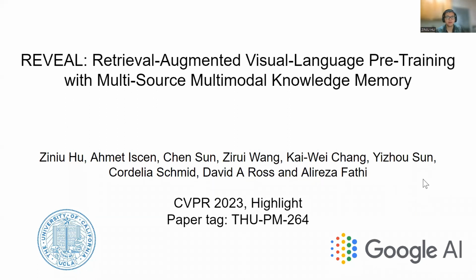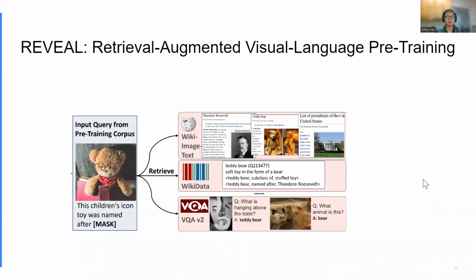Hello everyone, today is my honor to present our paper, REVEAL: Retrieval-Augmented Visual Language Pre-Training with Multi-Source Multimodal Knowledge Memory. The goal of REVEAL is to allow a visual language model to have access to diverse outside knowledge sources. For example, by asking which United States president is associated with this teddy bear toy.